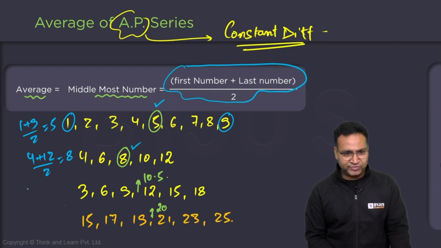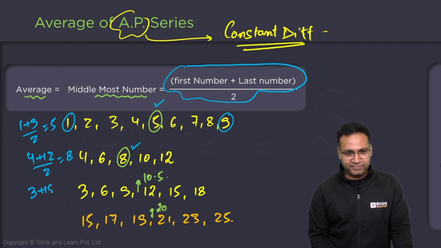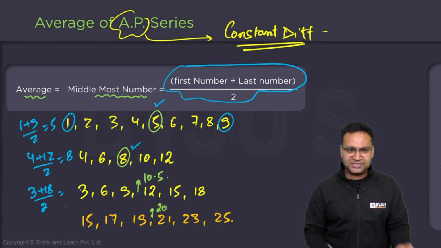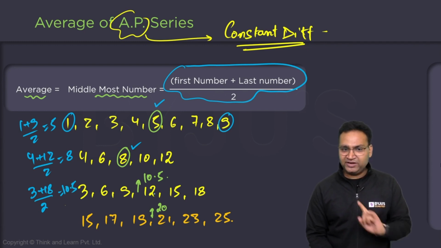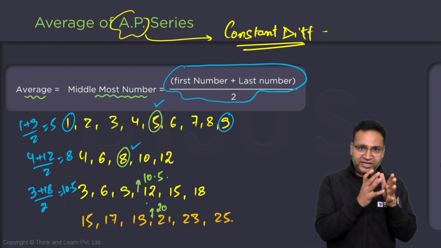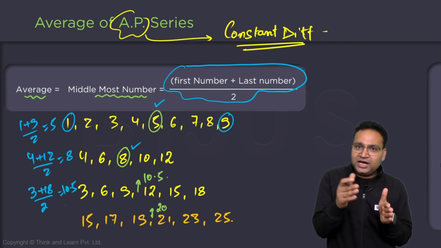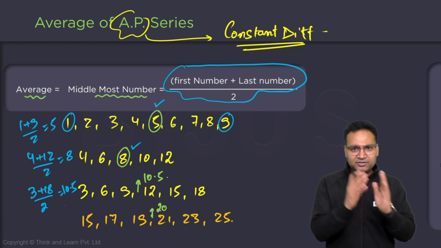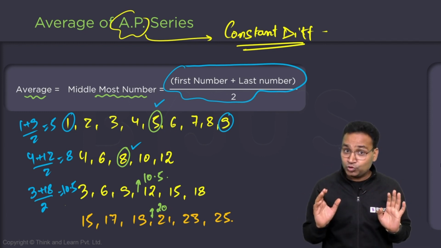Let's verify 3 plus 18 by 2. You needn't bother with the number of numbers. First and last is the only important thing. So 21 by 2, 10.5. Yes, verified. So I think we have understood that whenever we can identify that numbers are in AP series, we can simply say it is first plus last divided by 2.